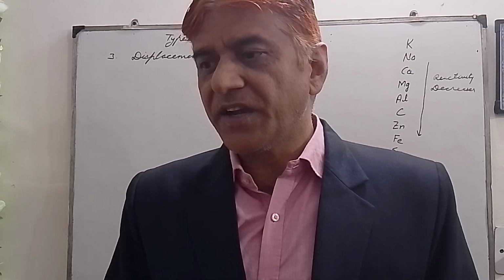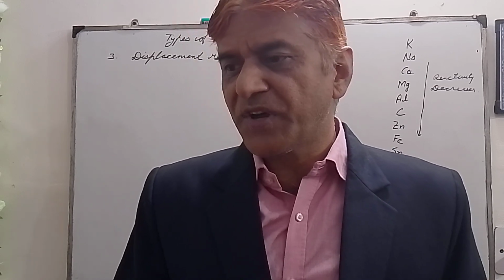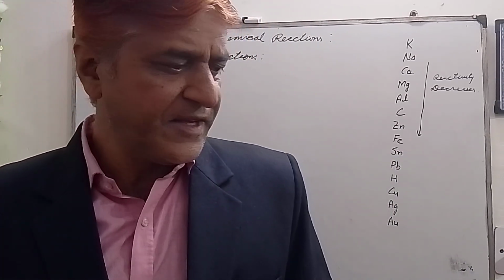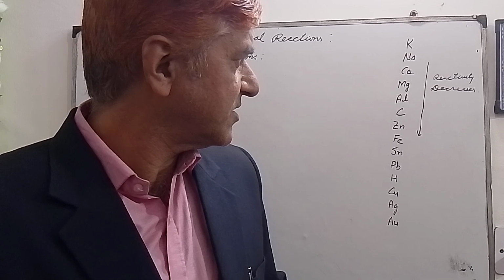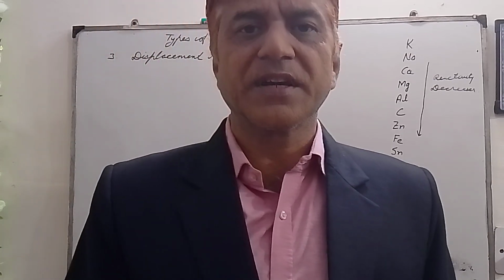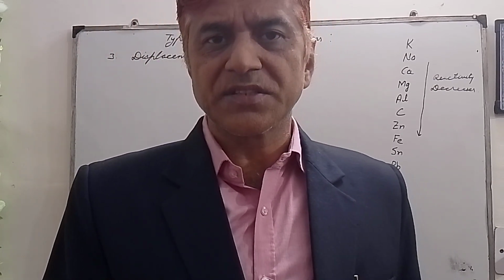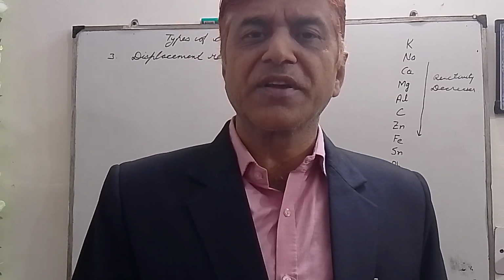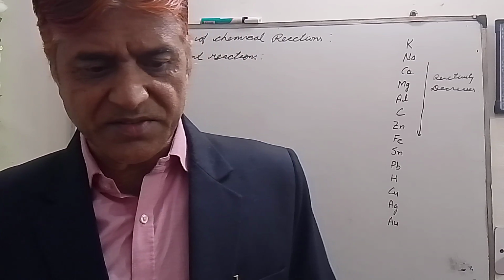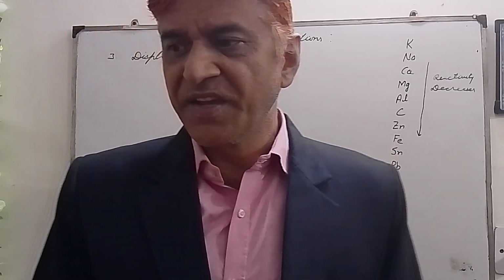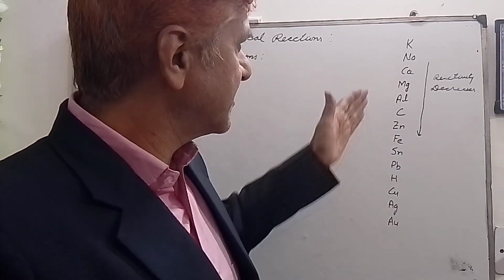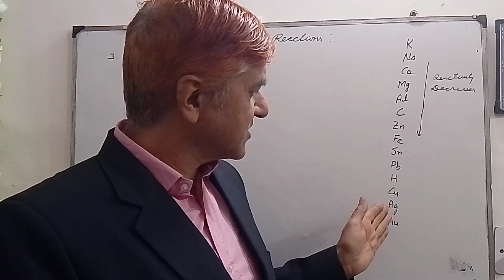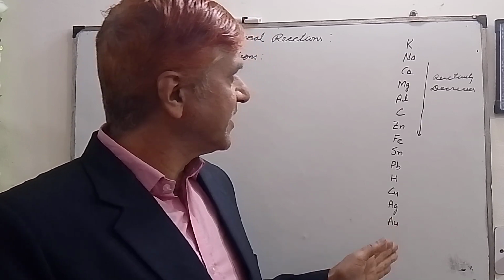And for the last three elements at the bottom, you have to remember copper, silver and gold. So my dear students, please learn the acronym given in the English sentence. That is more informative, and more elements come in that acronym.